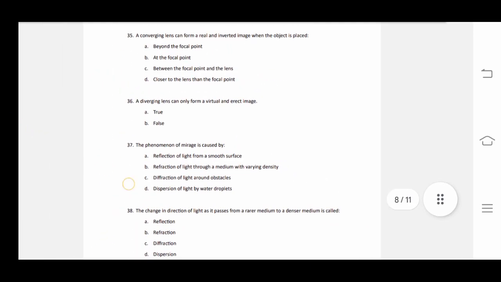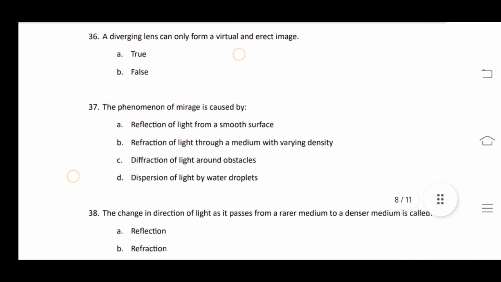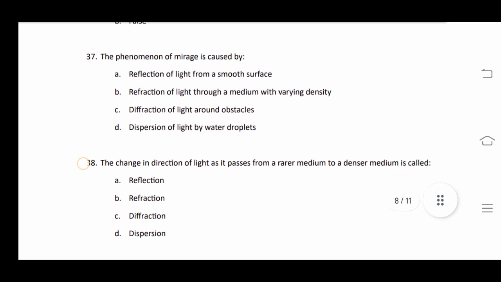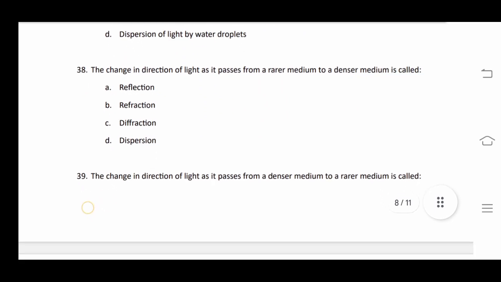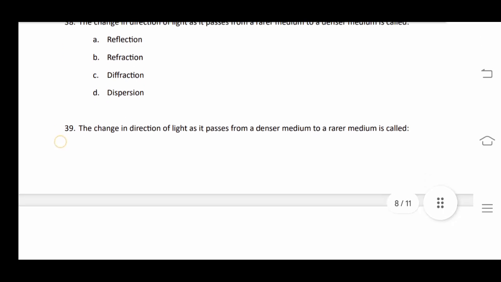The next question: the phenomenon of mirage is caused by refraction of light through a medium with varying density. Option B. Our next question: the change in direction of light as it passes from rarer to denser medium is refraction.